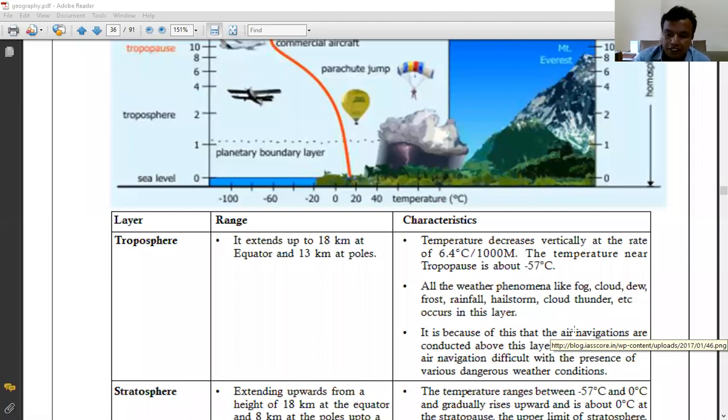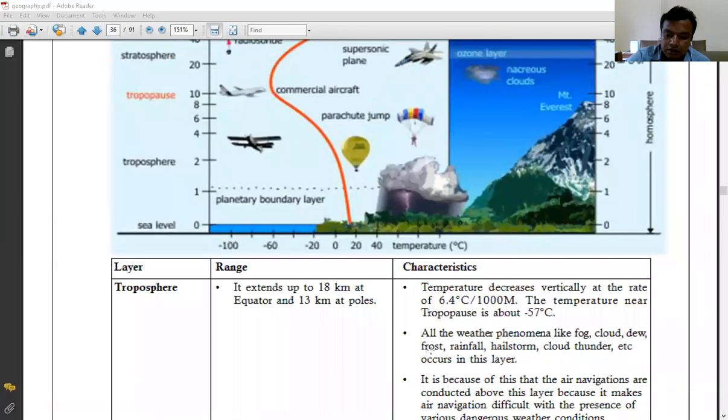That turbulence is because of the resistance created by the hailstorms, clouds, dew and frost. When the aeroplane crosses the tropopause and reaches above it, it does not face any resistance from the climatic phenomena, and that is why the plane can move smoothly.